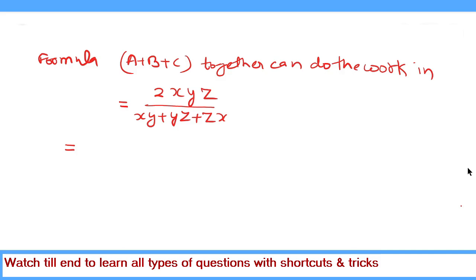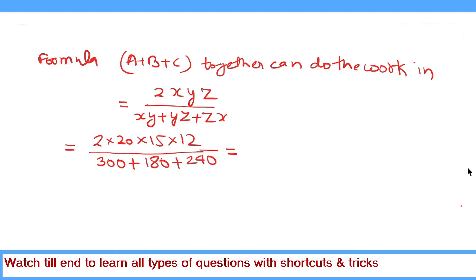So we fill the values of x, y and z like this. 2 multiplied by 20 multiplied by 15 multiplied by 12 upon 20 into 15. Xy is 20 into 15, which is 300, plus yz is 15 into 12, which is 180, plus zx is 12 into 20, which is 240.